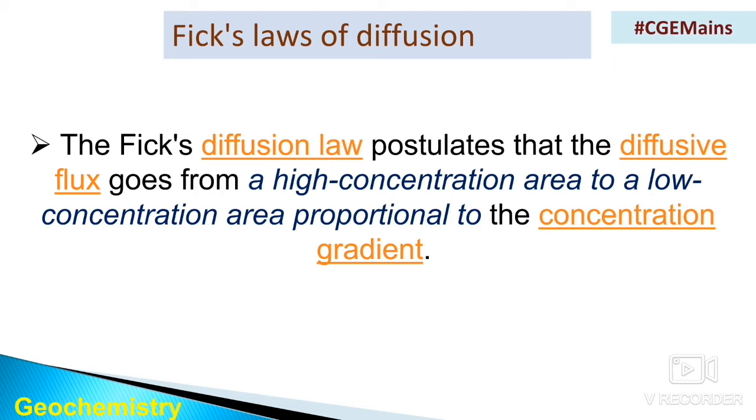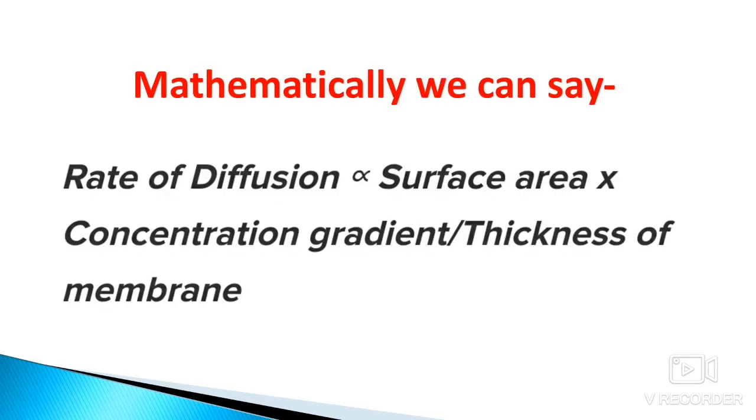Mathematically, the rate of diffusion is proportional to the surface area multiplied by the concentration gradient, which can also be described in terms of the thickness of the membrane of the solution.